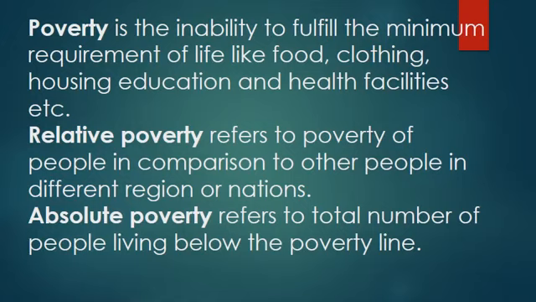So we can say absolute poverty refers to the total number of people living below the poverty line. Here one new term is coming, poverty line. So let us understand the meaning of poverty line and how this poverty line is fixed by the government.